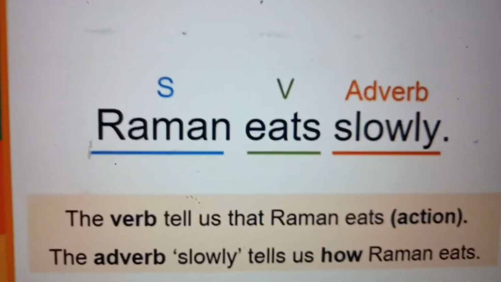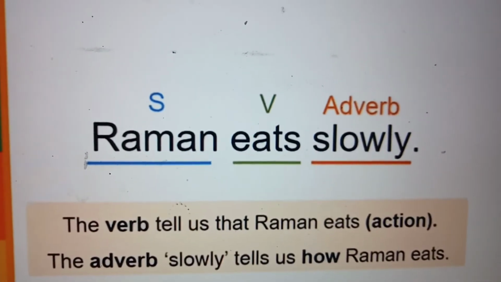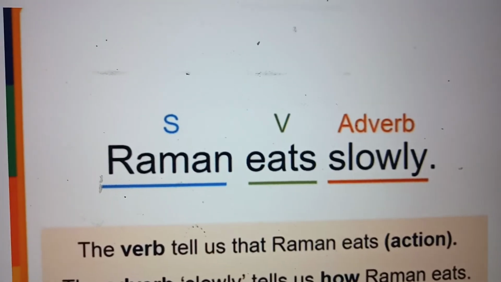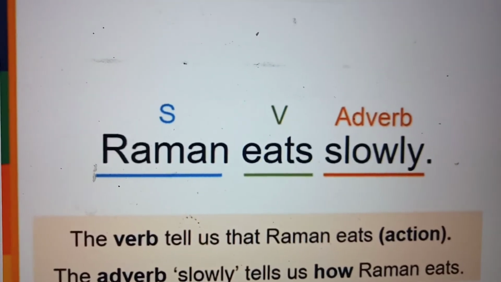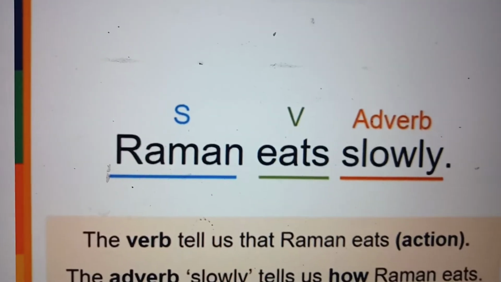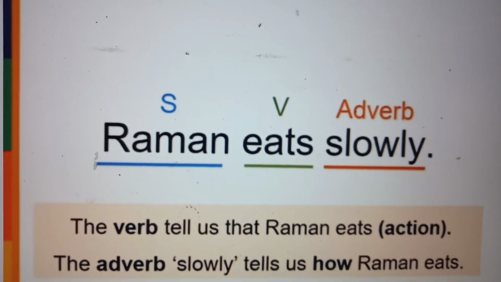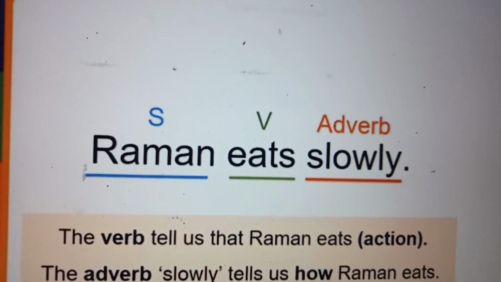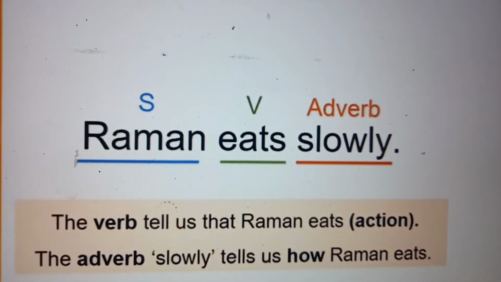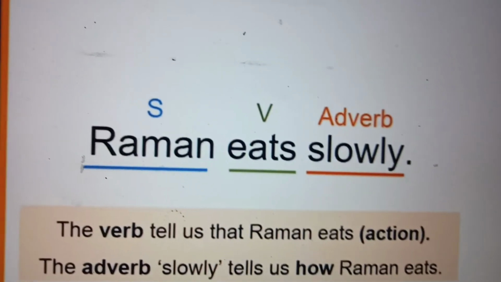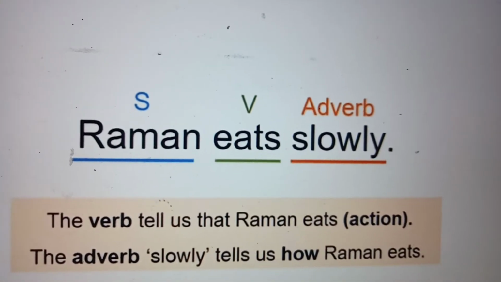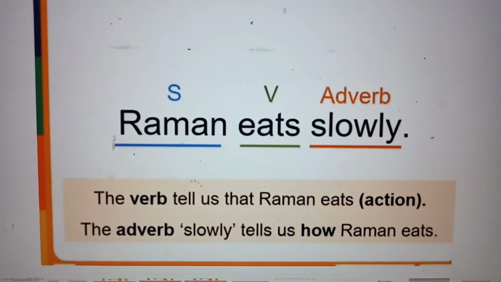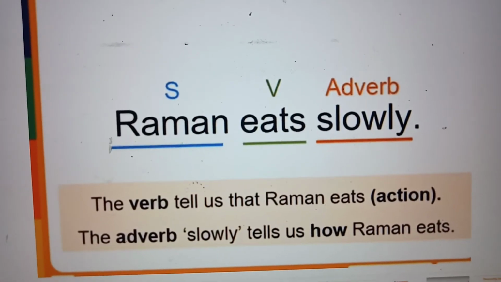Okay, this we have already seen, how the verb, Raman eats, that is SVO we have seen. Adverb. Adverb is something which is telling about the action. Okay. How is Raman eating? Slowly. The verb tells us that Raman eats. Eats is the action. The adverb slowly tells how Raman eats. So that is the adverb. How the action is done, that is adverb. Slowly.